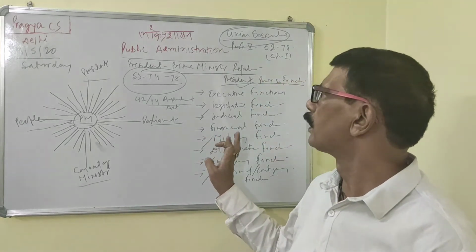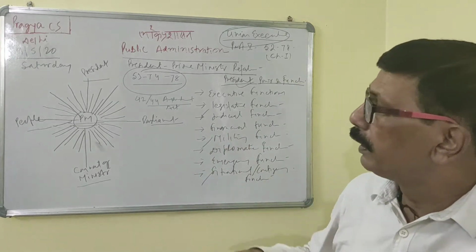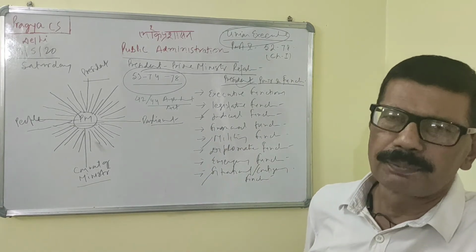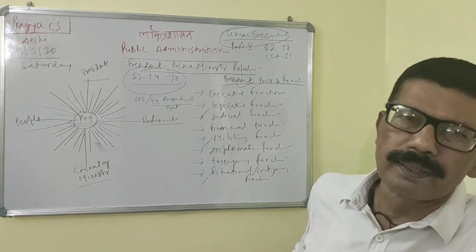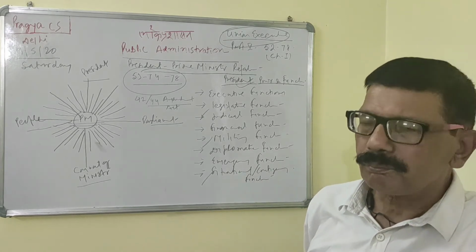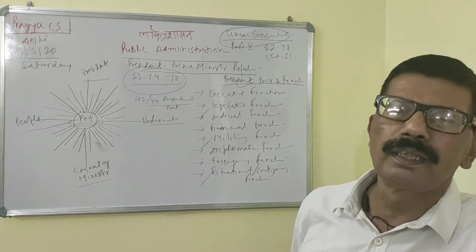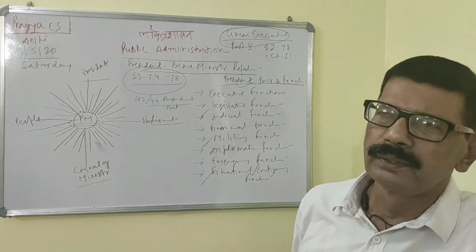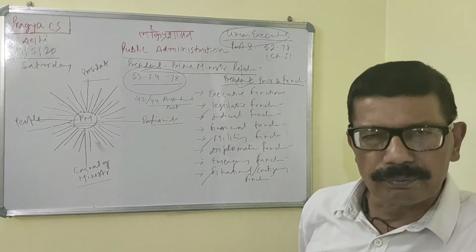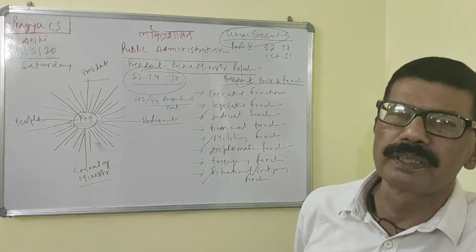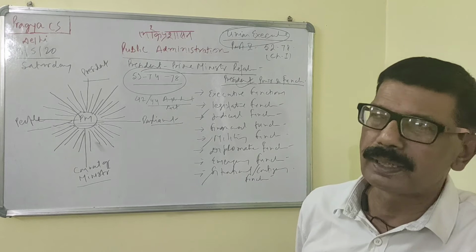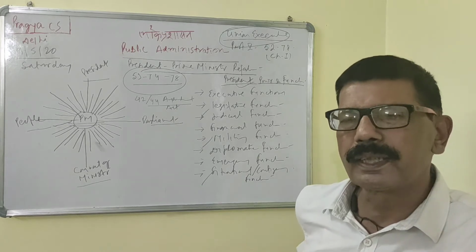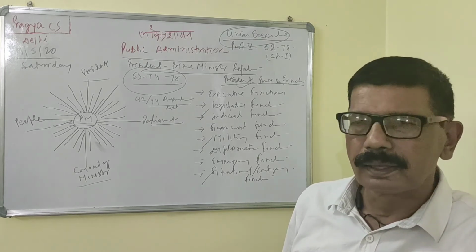Now I would like to discuss the Prime Minister, then I will discuss the President-Prime Minister relation again. Articles 74 to 78 contain provisions related to the Council of Ministers. Under Article 74, there is a provision for a Council of Ministers, headed by the Prime Minister, to aid and advise the President.